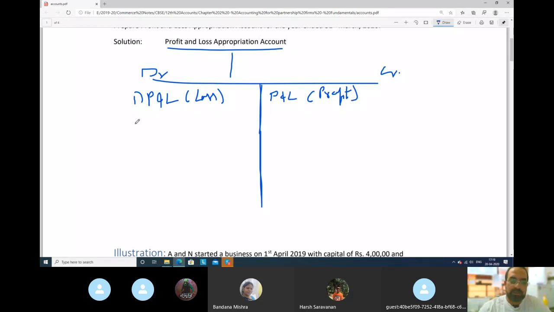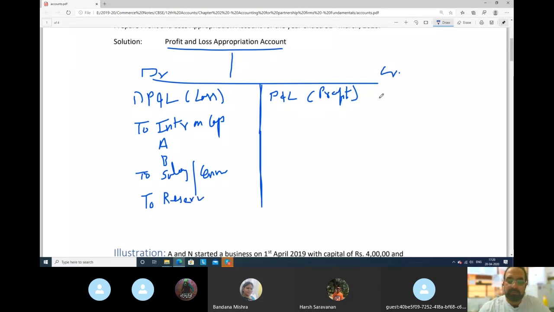Now what are other items which will come to the debit side? If any interest is payable to the partner, it will come here. For example, interest on capital. For example, there are two partners, A and B. So interest will come here. What else will come to the debit side? Salary. If any salary is payable to any partner, or commission, if any commission is payable to the partner. And if we are making any reserve for future, so that reserve part will come here.